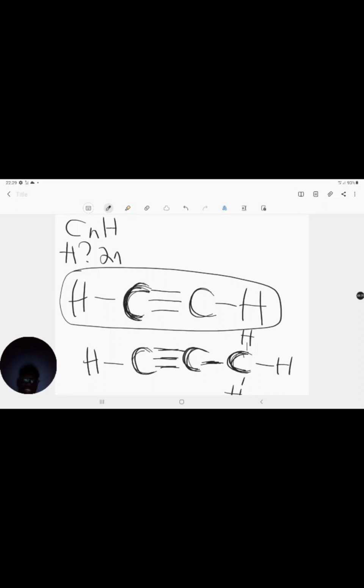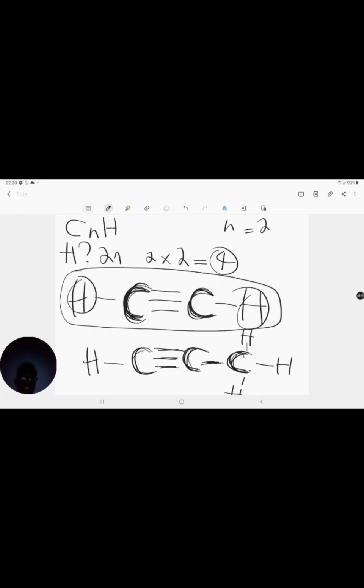How much is our N here? Our N here is 2, right? Our N, in this case, is equal to 2. So if our N is equal to 2, I'm going to say 2 times 2, and that's going to give me what? 4. Now, do I have 4 hydrogen atoms in this compound? No, I only have 2.